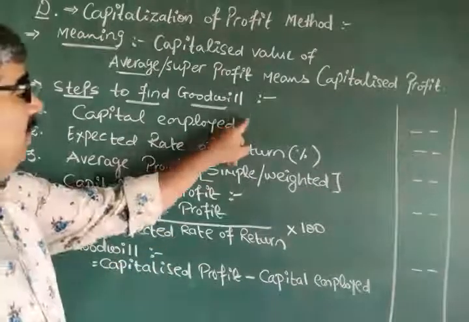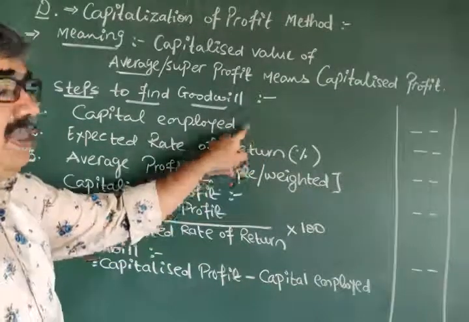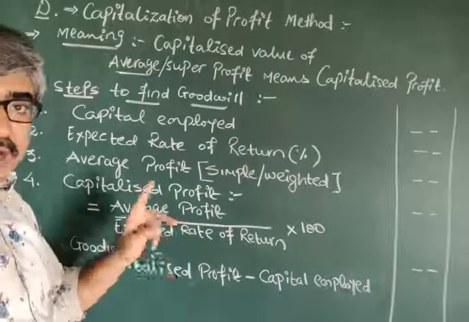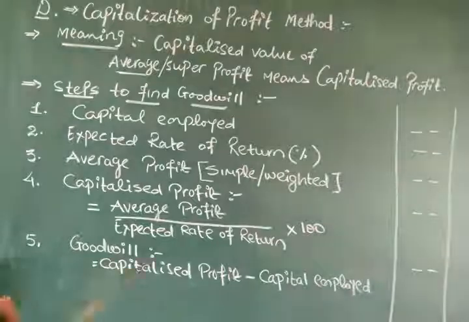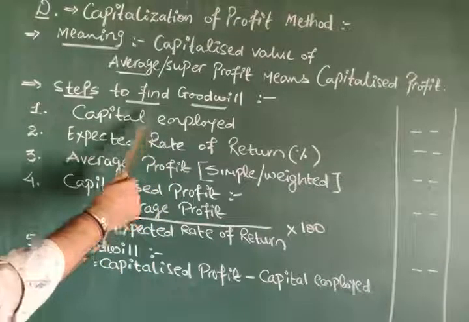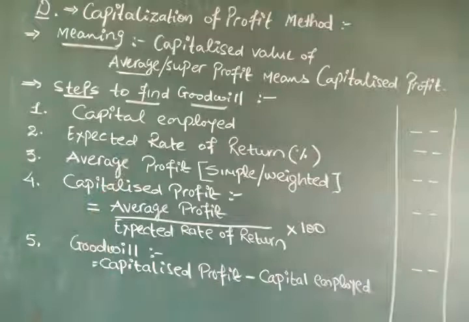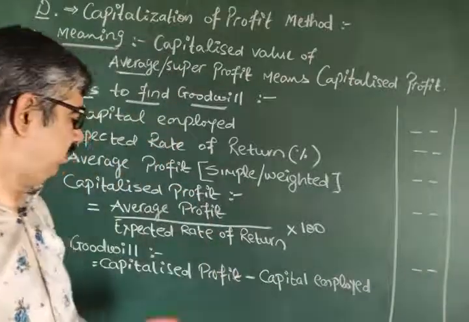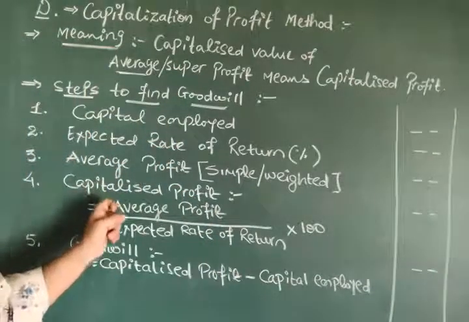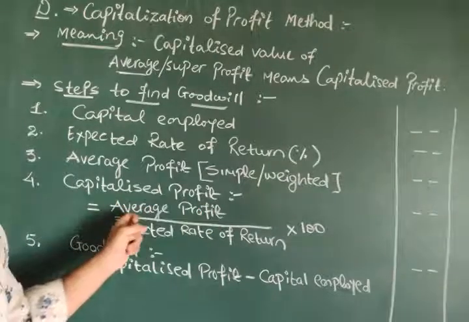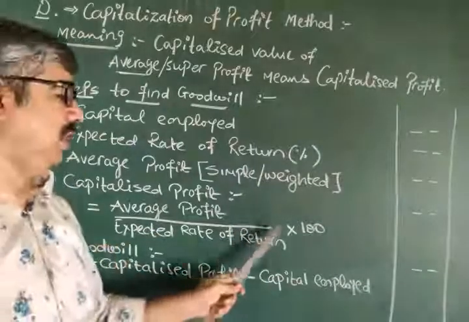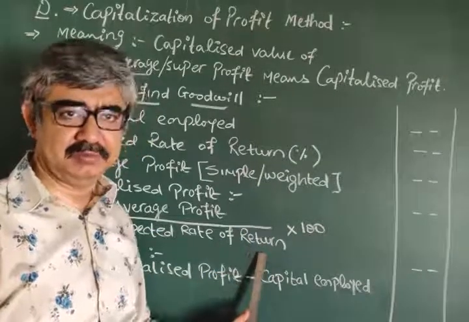Now here we are not using these two steps anywhere till this. Normally in super profit method, you use these two steps in the third step, that is expected profit. But in this method we are not finding expected profit. So capitalized profit equals average profit upon expected rate of return into 100, because this is percentage.